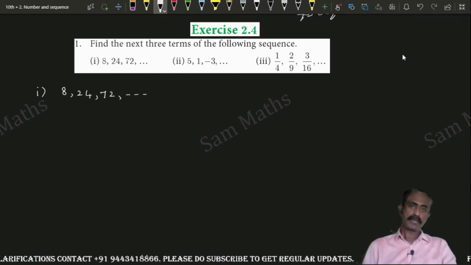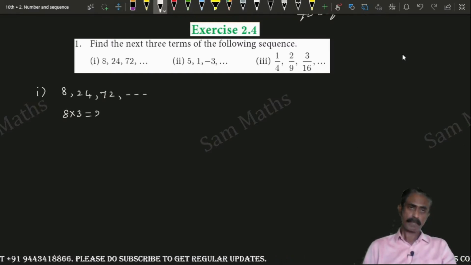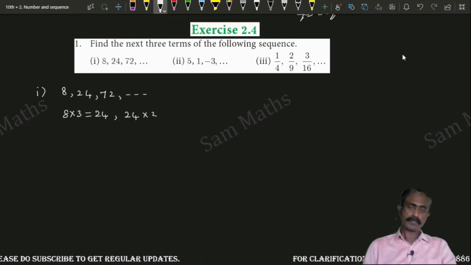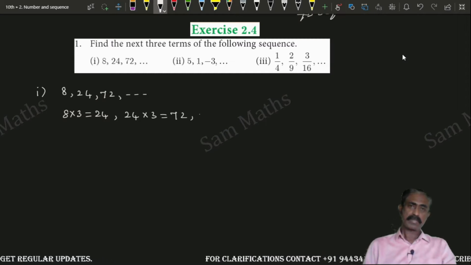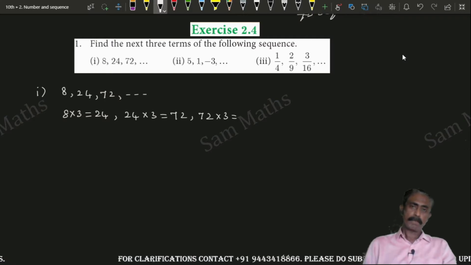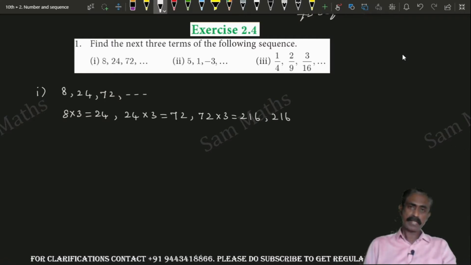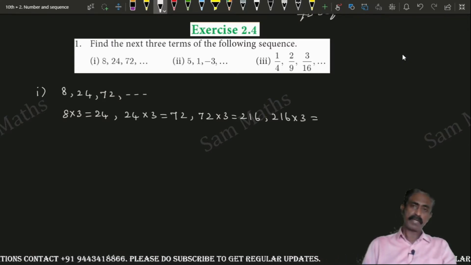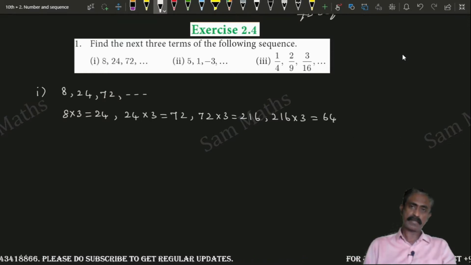Am I right? Now, 24 into 3 equal to 72. 72 into 3, 216. 216 into 3, 16 3s are 48, 2 0 3 is 600, so 648.